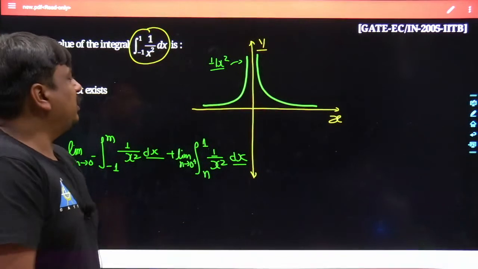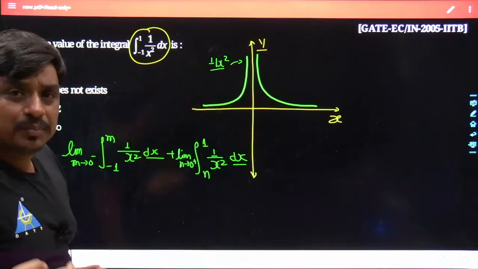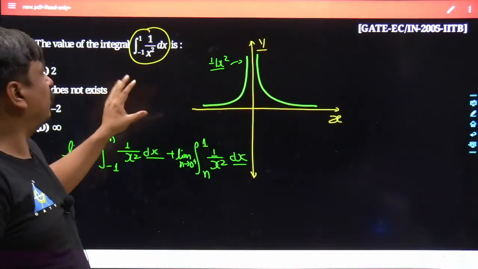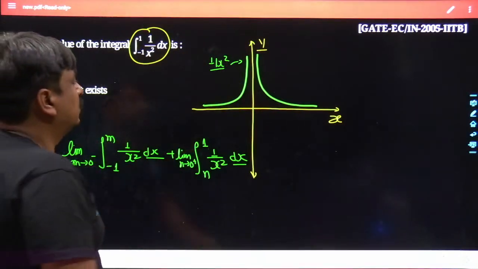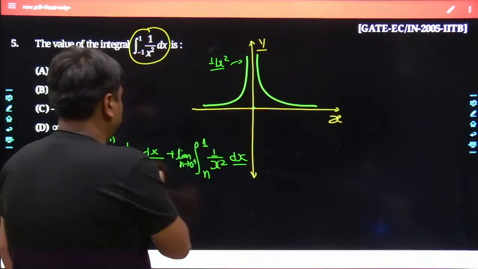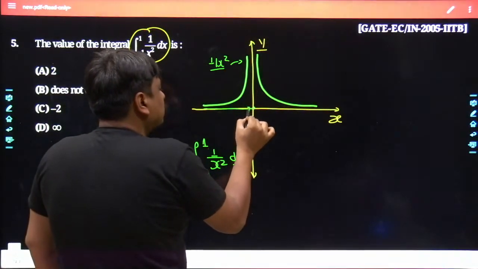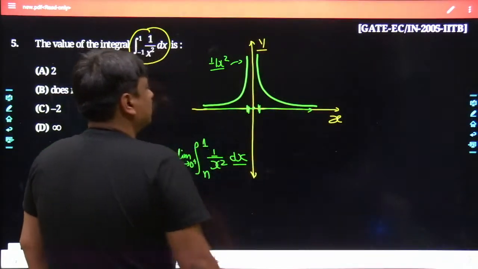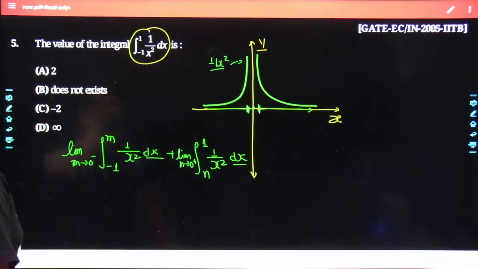I know many of the students think this sort of problem is utterly simple, but it is not that simple, my dear friends, because it is an improper form of the definite integral. 1 upon x square is discontinuous at x equals 0, so you cannot exactly reach x equals 0. You have to stop at 0 minus, and then start yourself from 0 plus. So you had to do the integration.